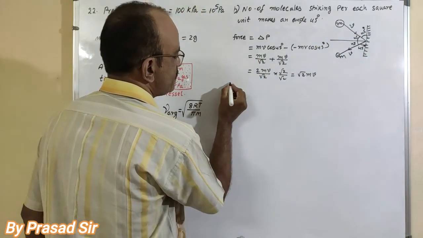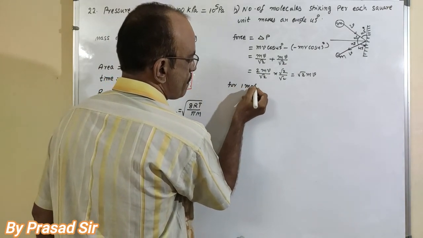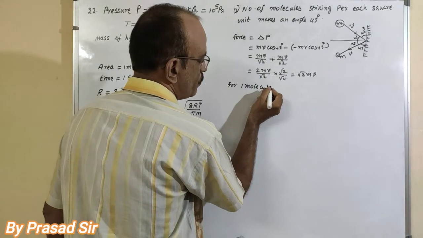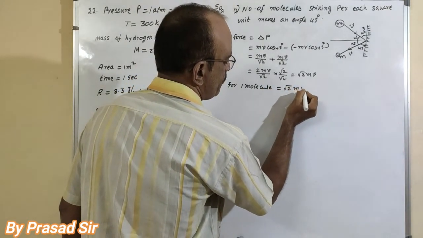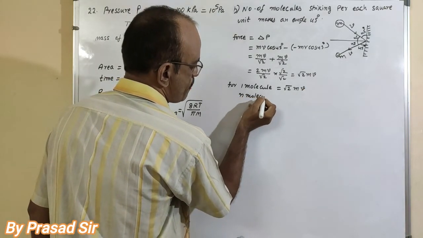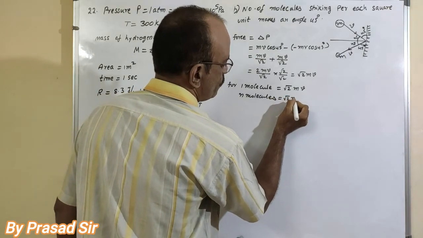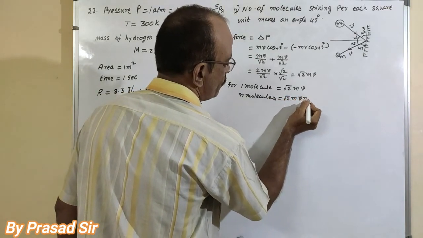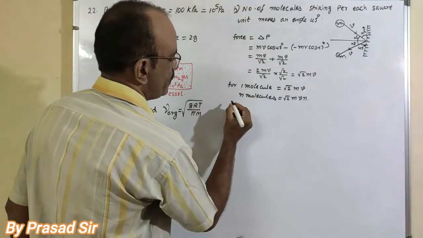For one molecule it is root 2 m into v. For n molecules, root 2 into m into v into n. But here I want to calculate force per unit area.